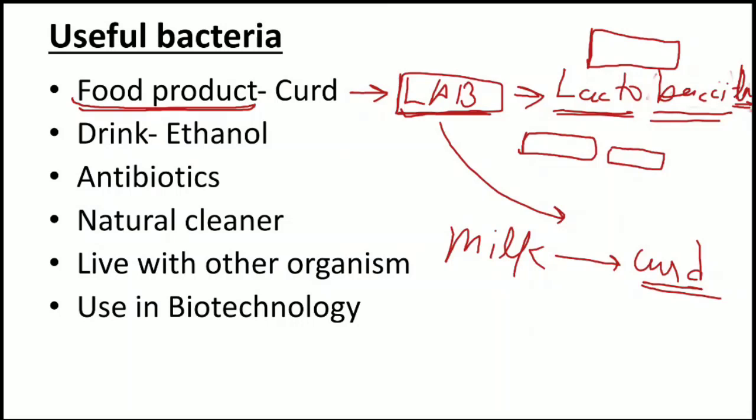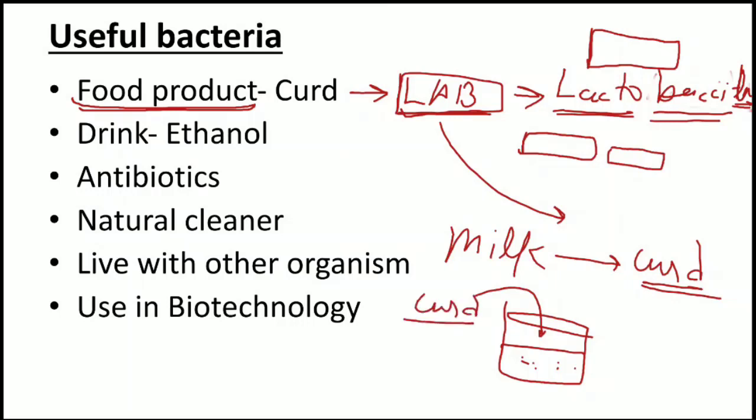If you add some starter inoculum, suppose this container has milk. This is the milk. First of all we add some amount of curd into this container, so that this milk can be converted into curd. So basically in the form of curd we are adding the starter.